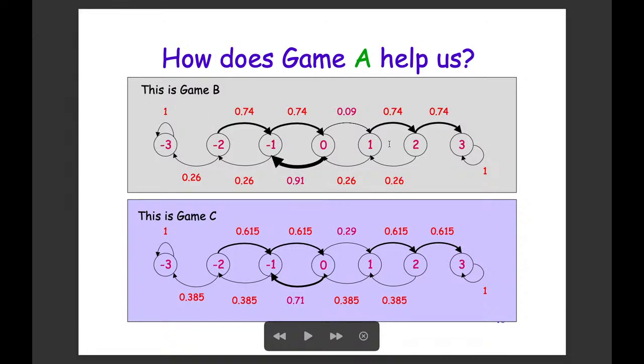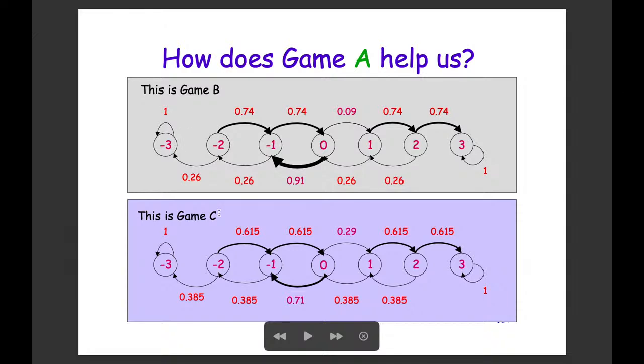So let's look at the chain that we have when we are playing game B. If you look at it, whenever we are at 0, there is much more chance of going back than we move forward. Although, if we move forward after that, it is easy to move further forward. So in such a case, it is more likely that we are going to be staying in this region rather than in this region. So that makes it harder for us to win $3 before we lose $3.